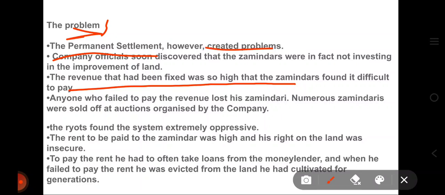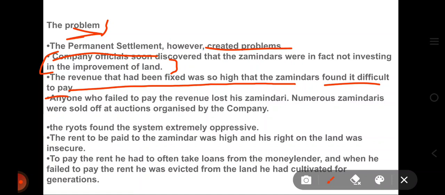The zamindars were not investing in the improvement of land. The revenue that had been fixed was so high that the zamindars found it difficult to pay. Maybe the weather was bad, the soil was bad, but the permanently fixed revenue was so high that the zamindars could not pay that money to the company. They found it difficult to pay.